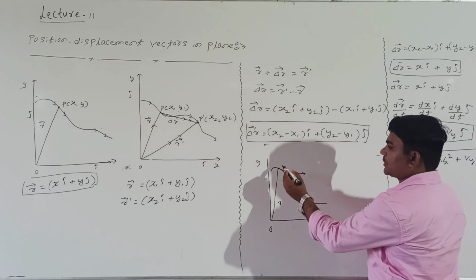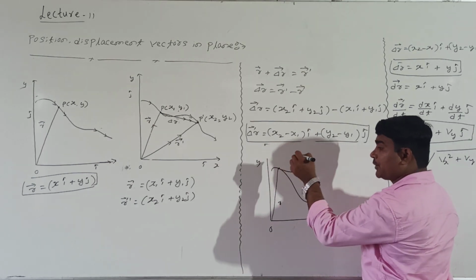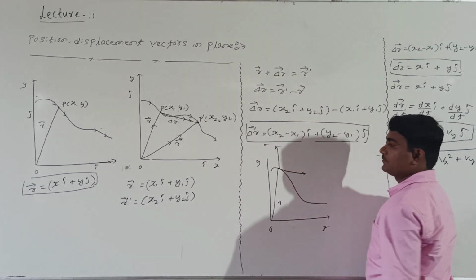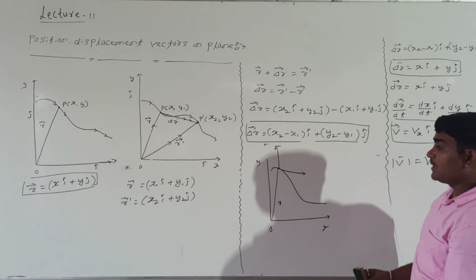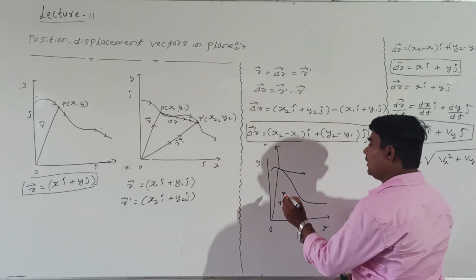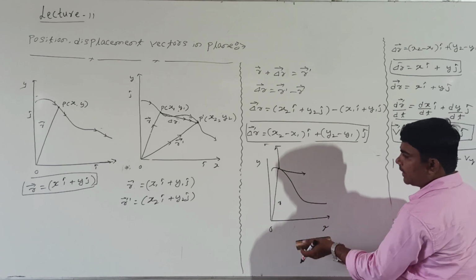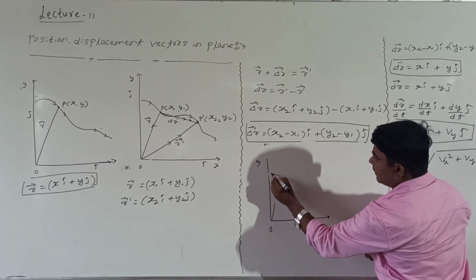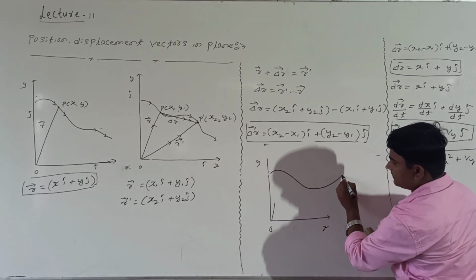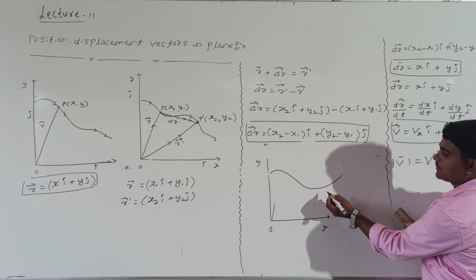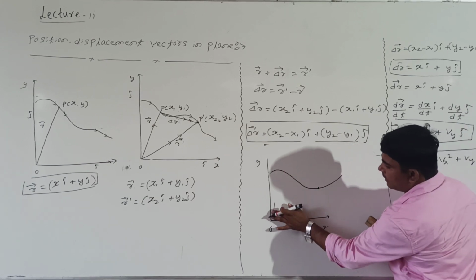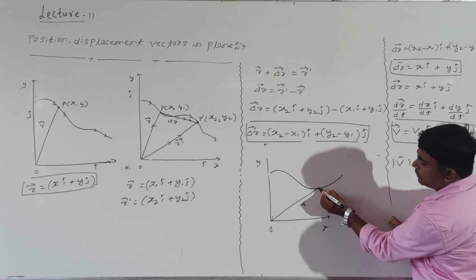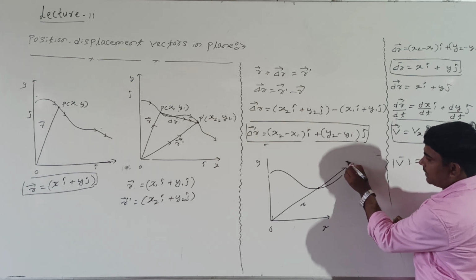At this direction, velocity can be resolved into two components. One is the vertical component, and the second one is the horizontal component. Look at me, how to call it actually. The body was moving like this. For my convenience, I will take this point. This is the r value. At this point, if we draw the tangent line, this represents velocity V.